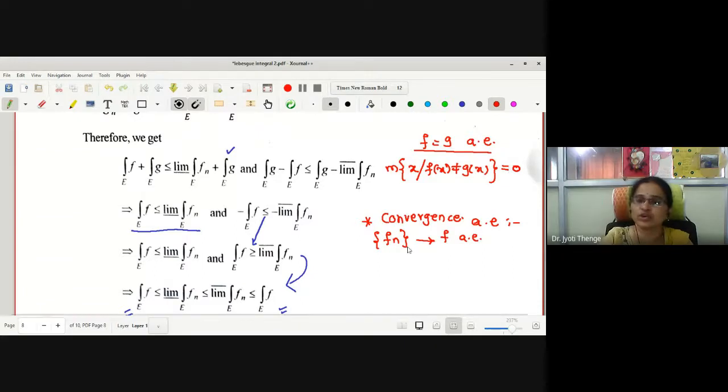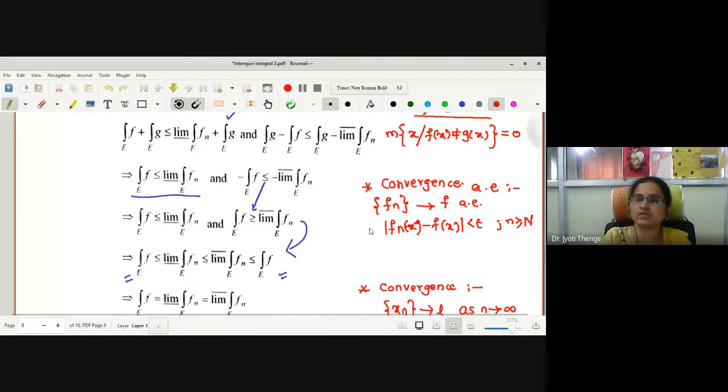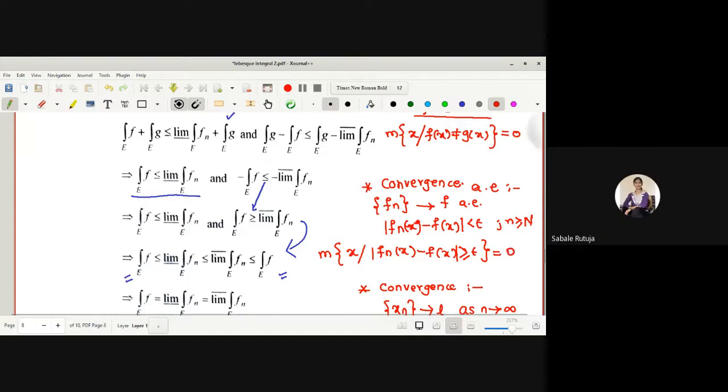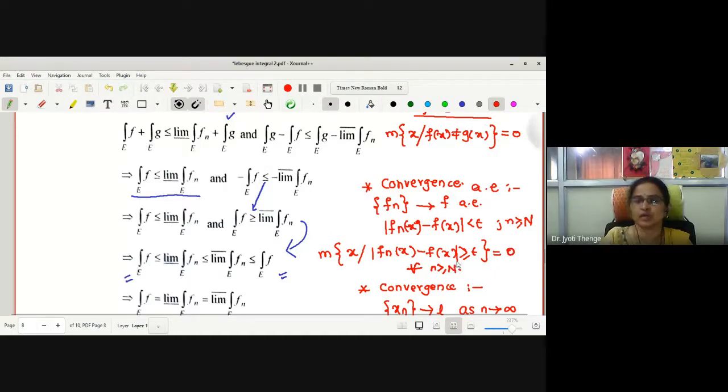If I collect this set and find its measure, what will be the measure? 0. Then how are you going to define convergence almost everywhere? The measure of the set of points x such that mod of fn of x minus f of x is greater than or equal to epsilon is 0, for n greater than or equal to capital N. That is, the measure of the set where the property does not hold is 0.